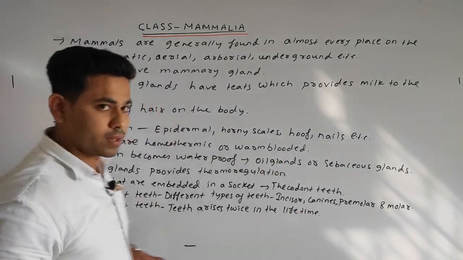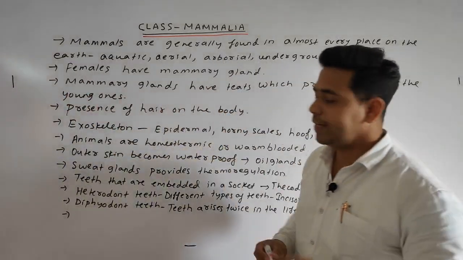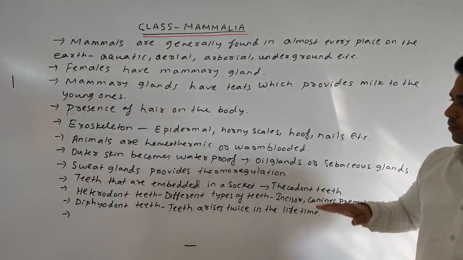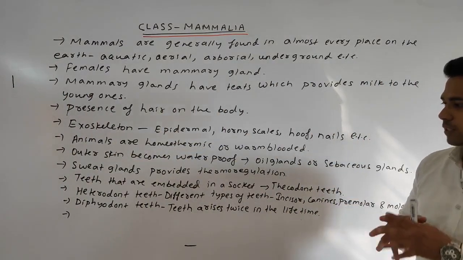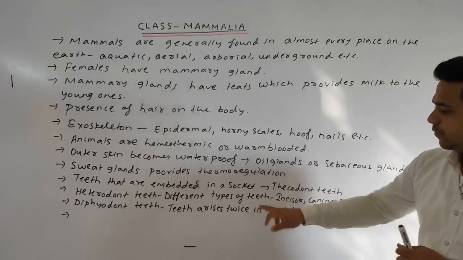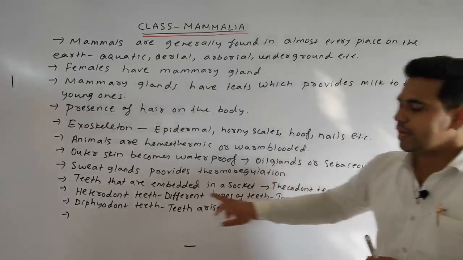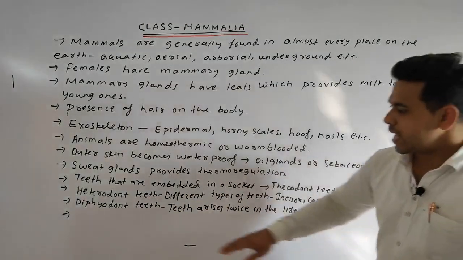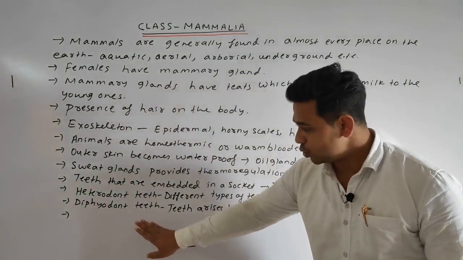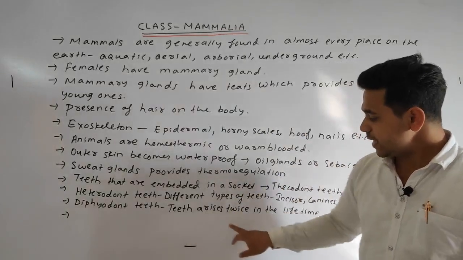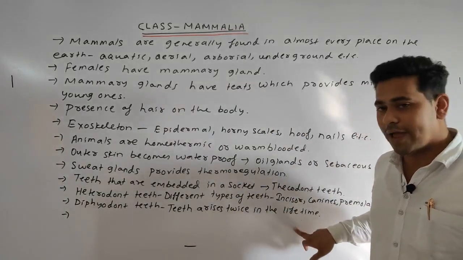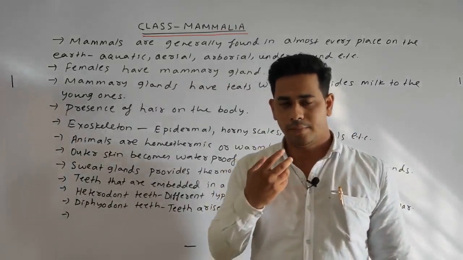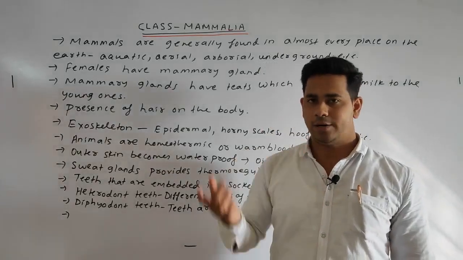Okay. So students, what we discussed: mammals having different types of teeth are called heterodont, for example incisor, canines, premolar, molar. Diphyodont teeth means the teeth arise twice in the whole lifetime, as in our case the milk teeth and the adult teeth.